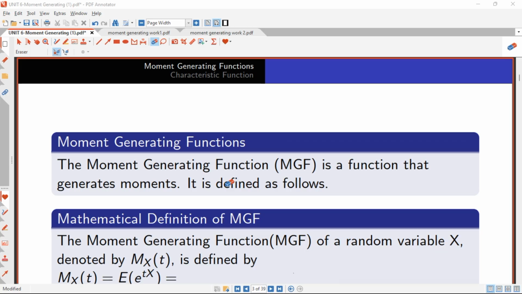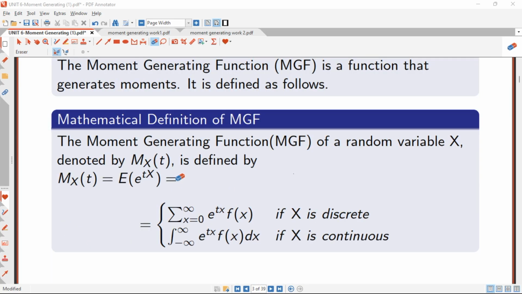We have discrete probability distributions and then continuous probability distributions, of which we have binomial, Bernoulli, Poisson, exponential, gamma, beta, normal distribution, and many more. For all these distributions, we can generate unique moments. So the moment generating function, as has been explained, is a function that generates moment, right?